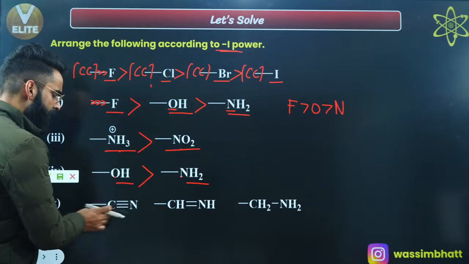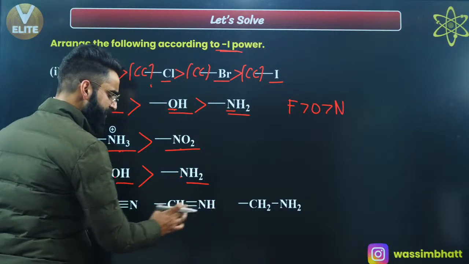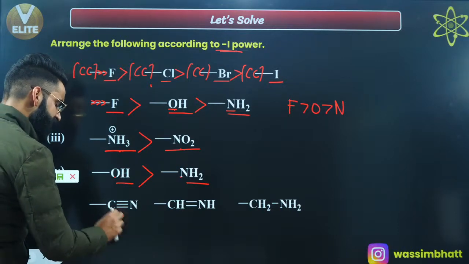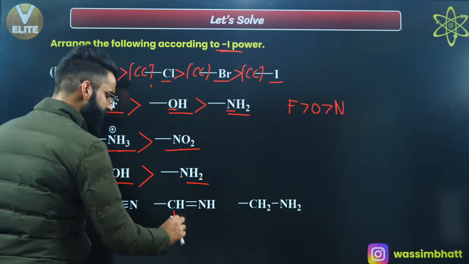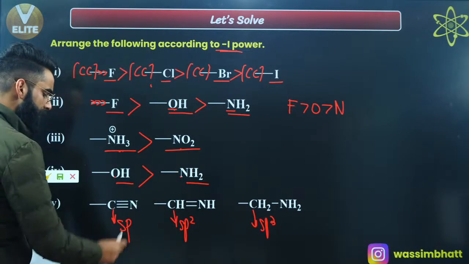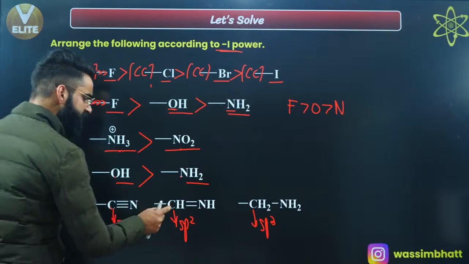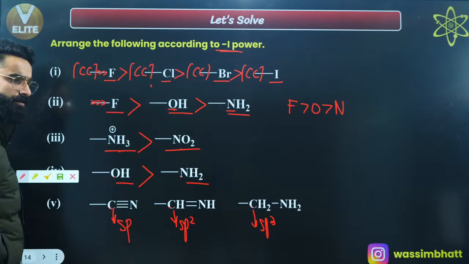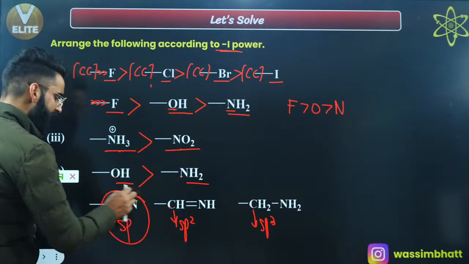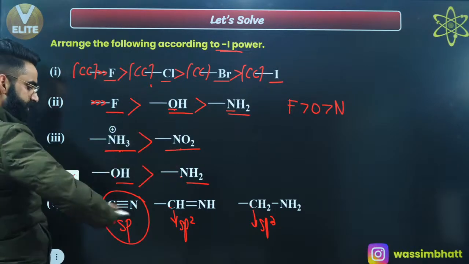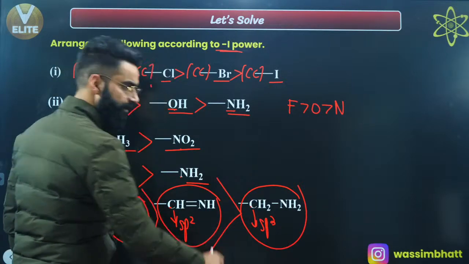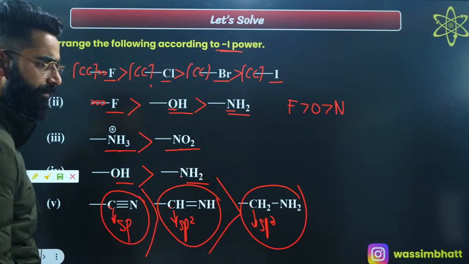We have got C triple bond N attached with the carbon chain. We have got CH double bond NH attached with the carbon chain. CH2 single bond NH2 attached with the carbon chain, right? See guys, this carbon, it is forming 2 sigma bonds, so it's sp hybridized. This carbon is forming 3 sigma bonds, sp2 hybridized. This is forming 3 sigma bonds, sp3 hybridized, right? So, electronegativity of this carbon is more than that of this one, because of the more percentage s character, right? If electronegativity of this carbon is more, that means in general this group has got more tendency to drag the sigma electron density towards itself as compared to this group. So minus I power of this group is more than that of this, right? So 1, 2, 3 is going to be the order. Right, people? Clear to everyone?